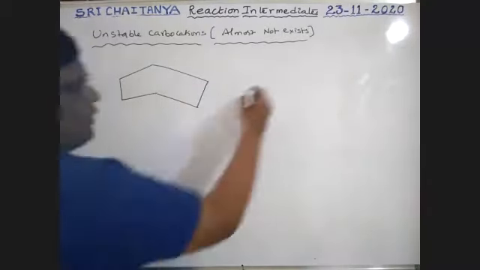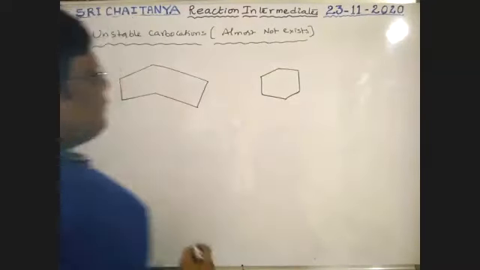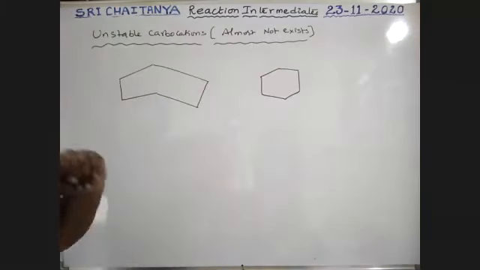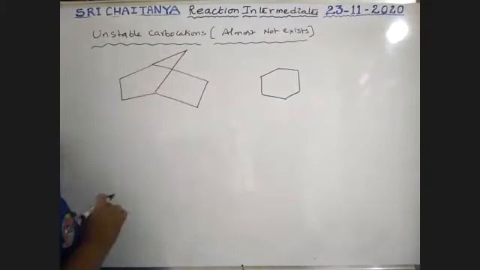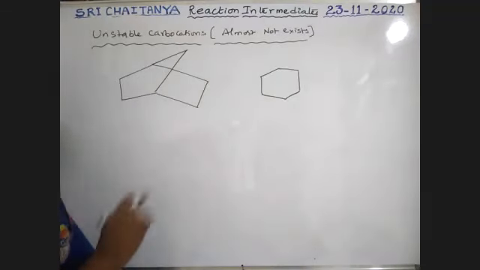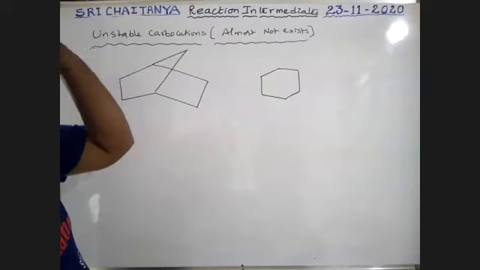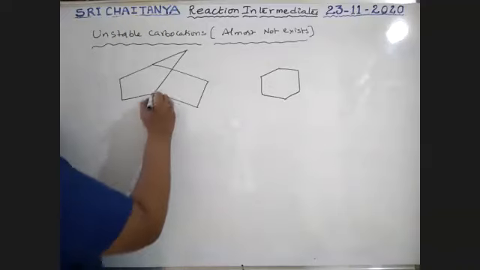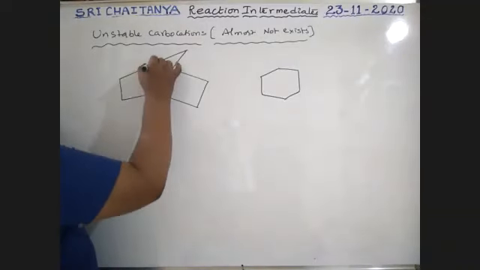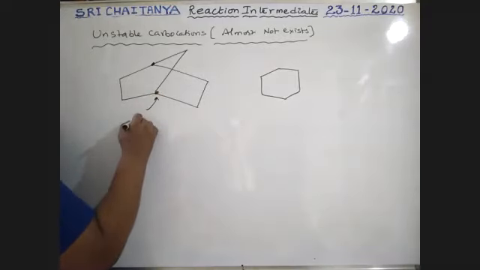So boys, this one, both are same. Now, this is bonded to this one. Okay, this is a bicyclic compound. We know how to write the names of these compounds. Okay, it's not that time. See here, boys. This is the carbon. These two carbons are bridgehead carbons.